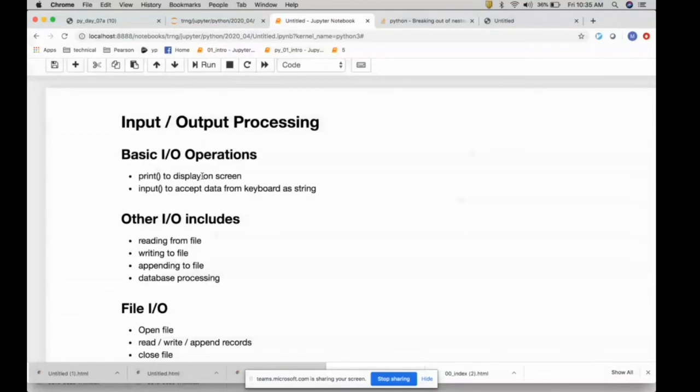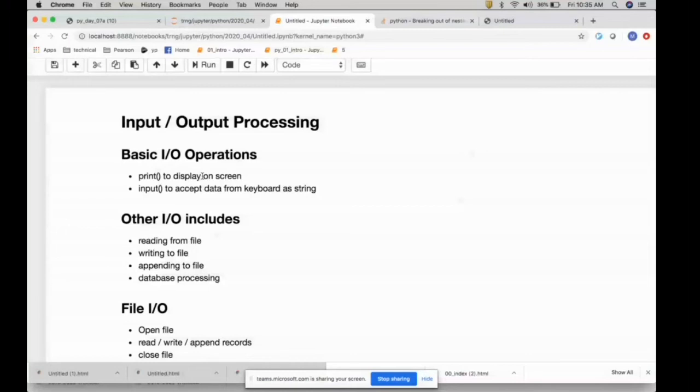Every coin has two faces, so the advantages outweigh the disadvantages. You take one of those formats. In today's session, we are going to talk about these text files only.